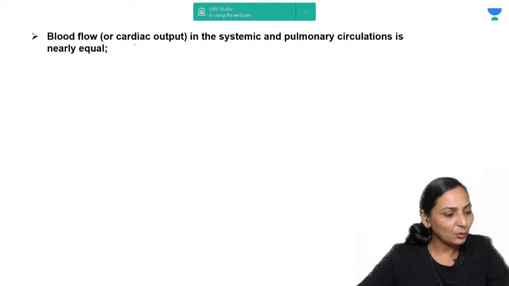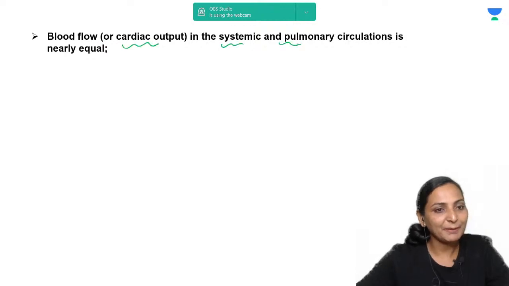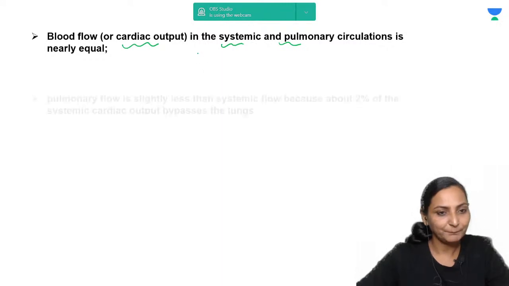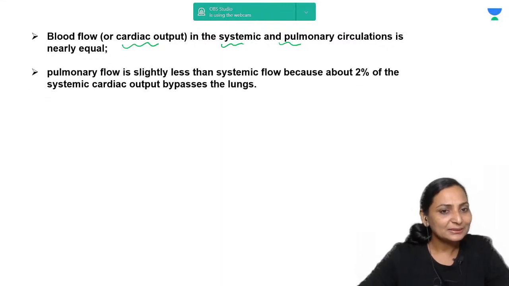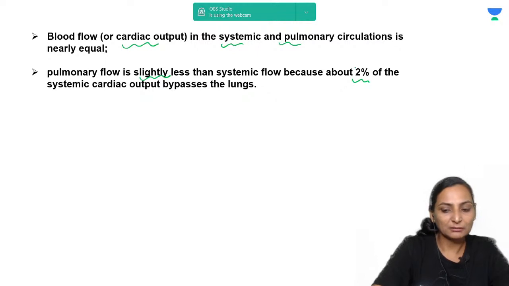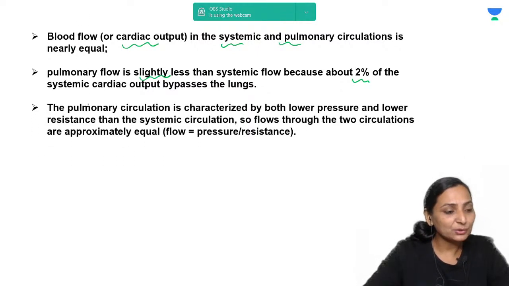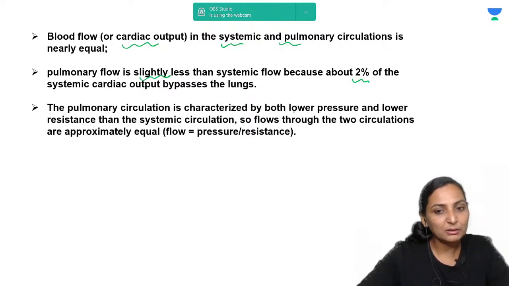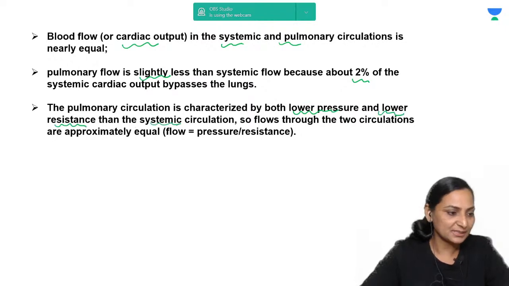Now the blood flow or the cardiac output in the systemic and the pulmonary circulation is nearly equal, or sometimes you can say slightly less on the pulmonary side because of the 2% of the systemic blood that bypasses the lung. Pulmonary circulation is supposed to be a low pressure and a low resistance system than the systemic circulation.